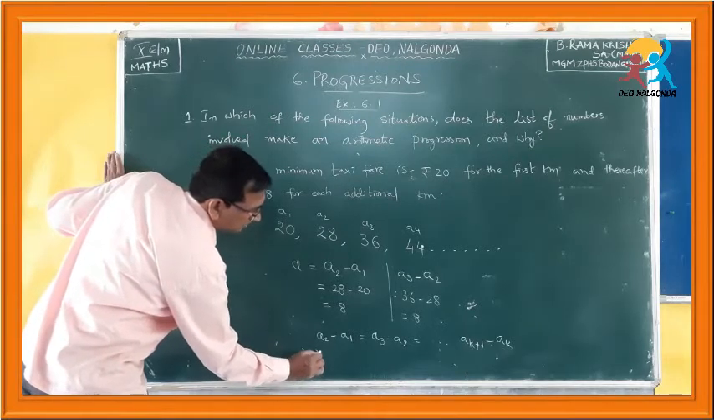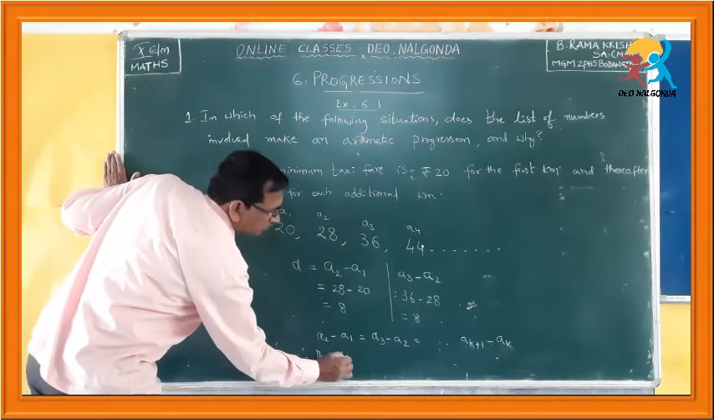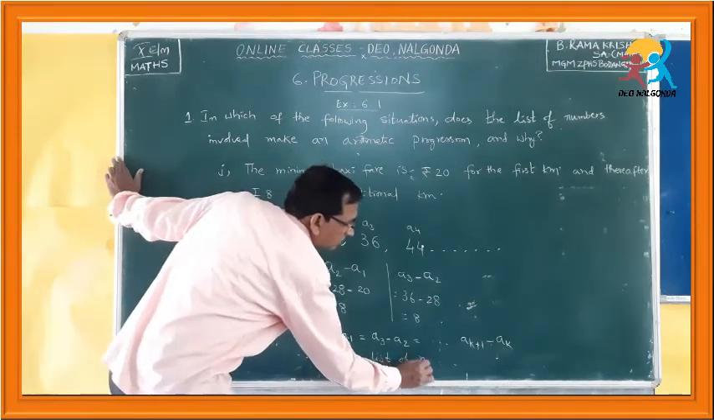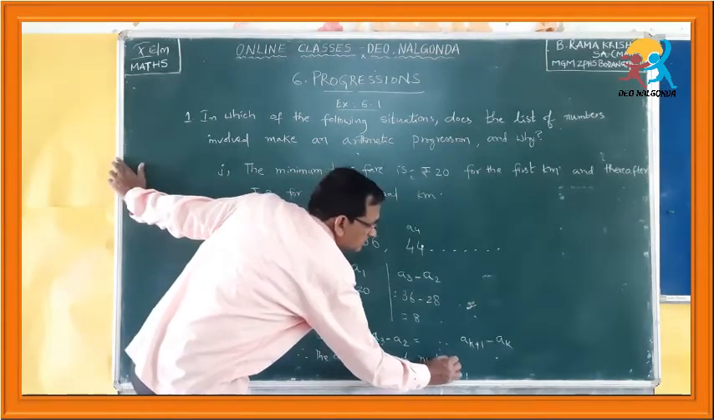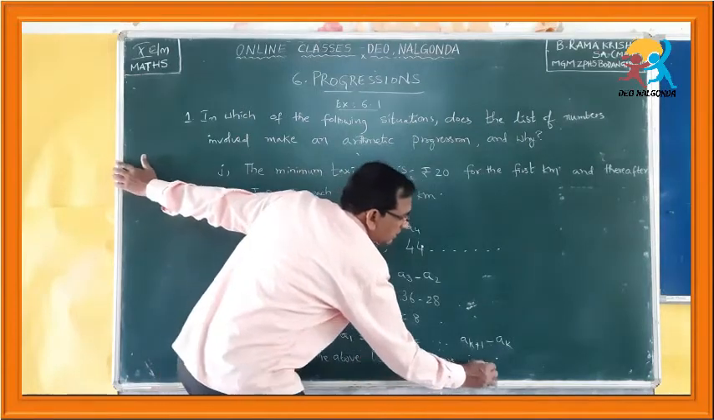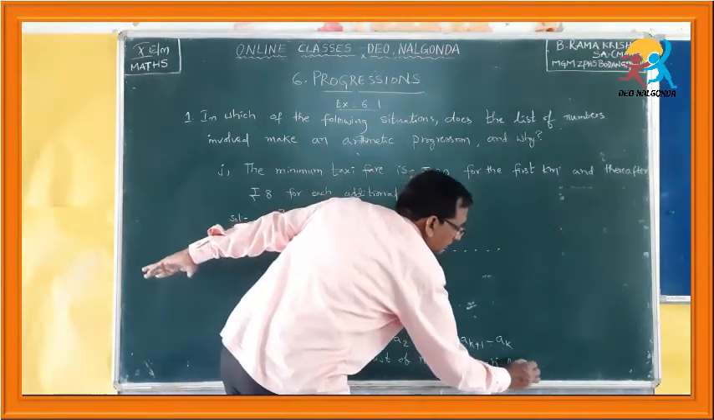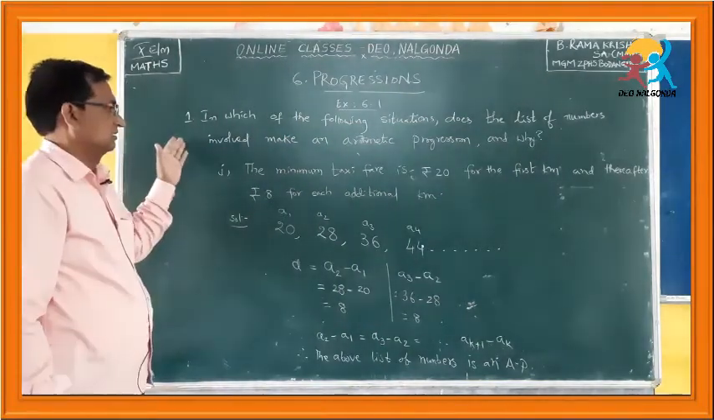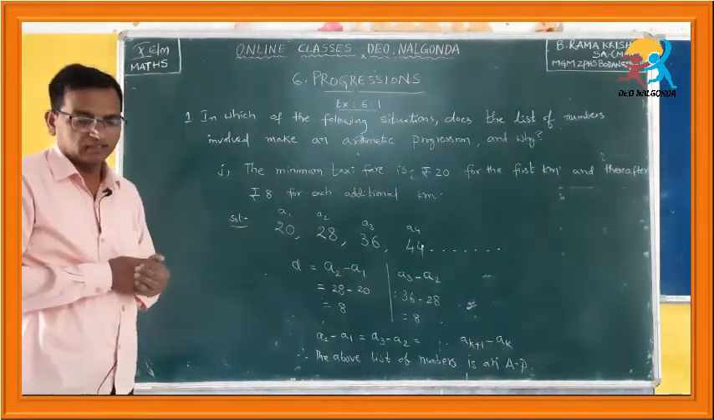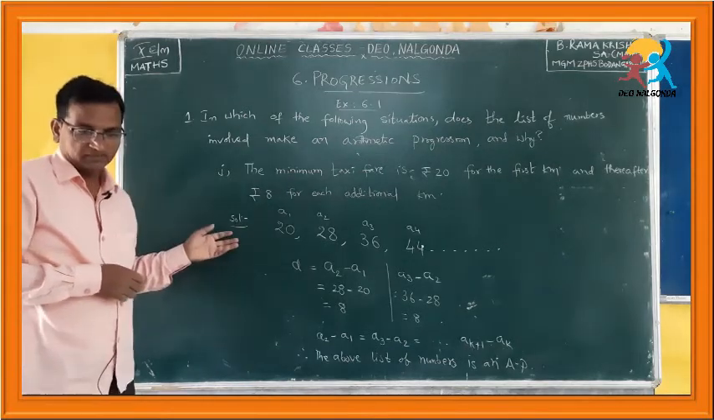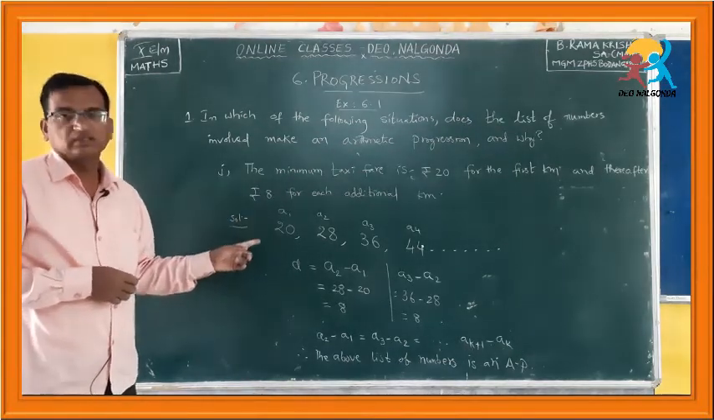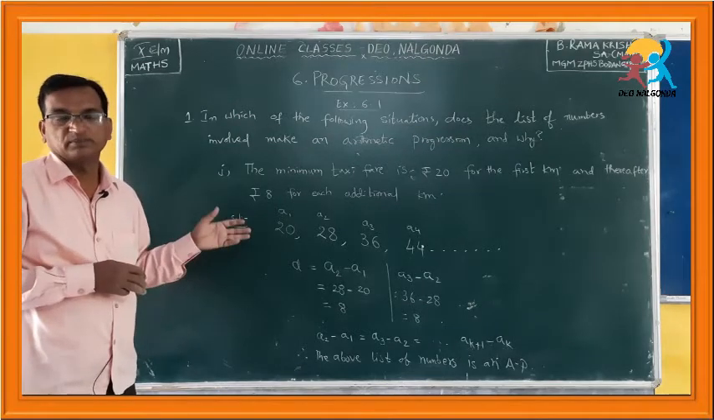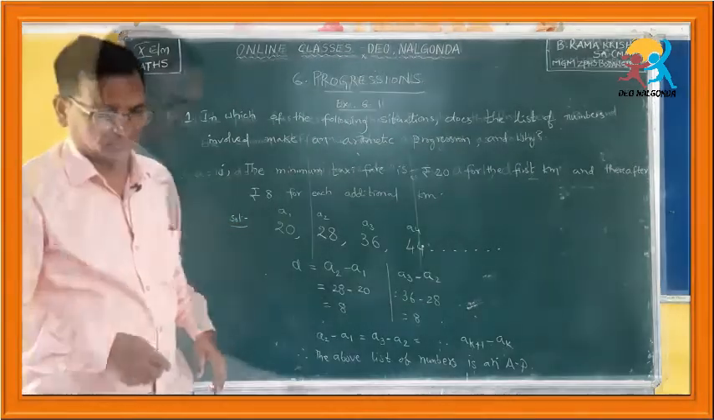Therefore, the above list of numbers is an arithmetic progression, that we can conclude. Like this, you have to go through the remaining verbal problems, list out the numbers and check whether they are in arithmetic progression or not.